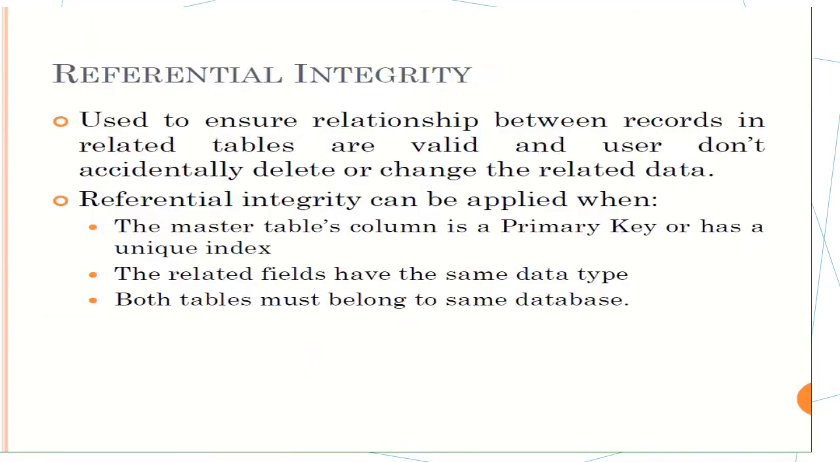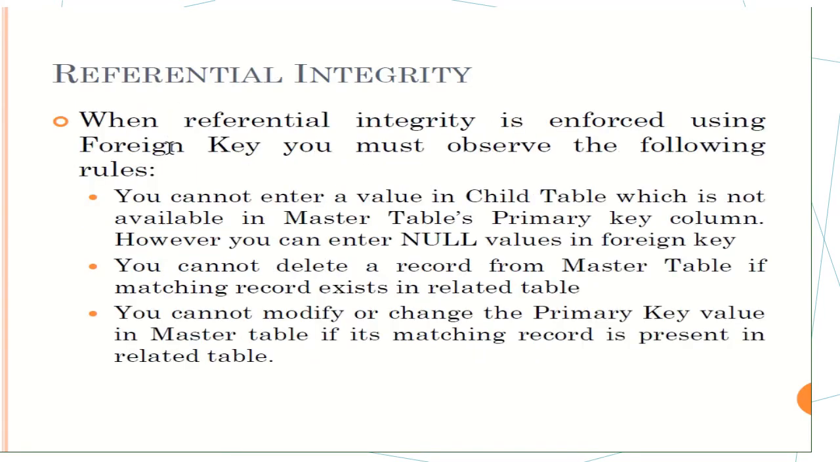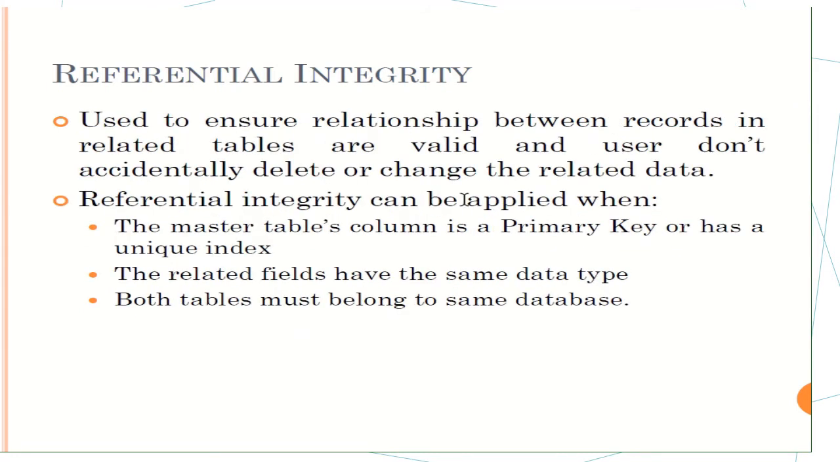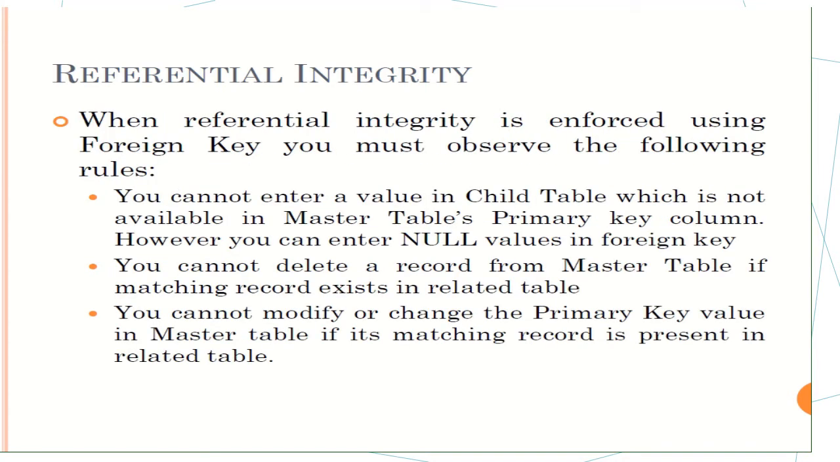Next, referential integrity. It is used to ensure that relationships between records in related tables are valid and users don't accidentally delete or change the related data. Referential integrity can be applied when the master table column is a primary key or has a unique index. The related fields have the same data type. Both tables must belong to the same database.